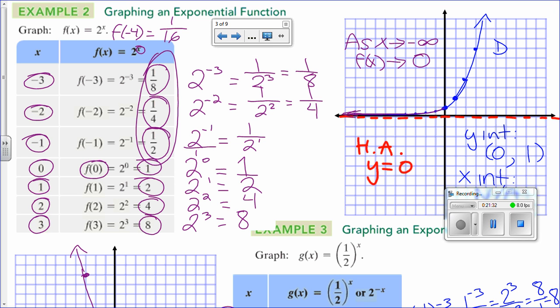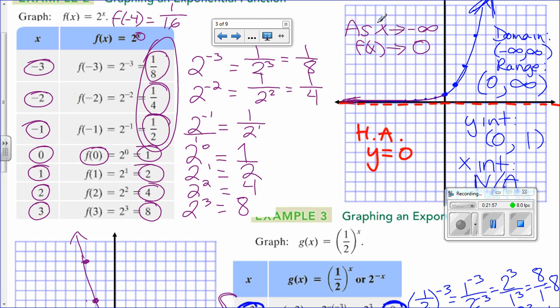The domain is also all real numbers. And the range is also the same. The smallest y value is 0 without including it, and that's why I use parentheses. And then it extends indefinitely, so for the biggest y value, we will use the concept of infinity to denote that. Now, what is the difference between those two?